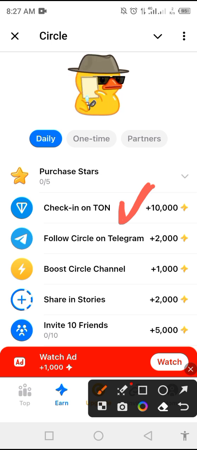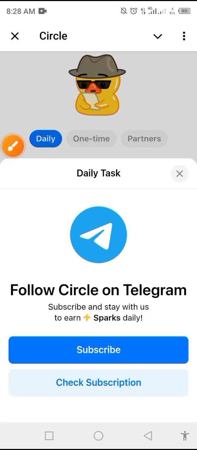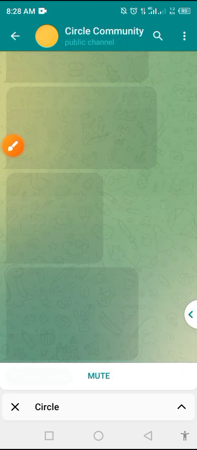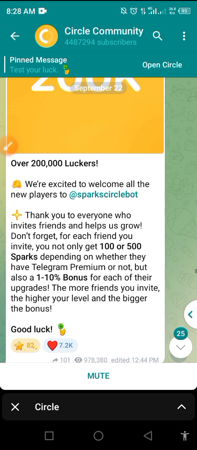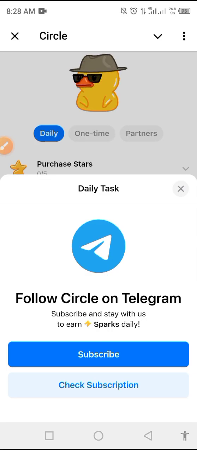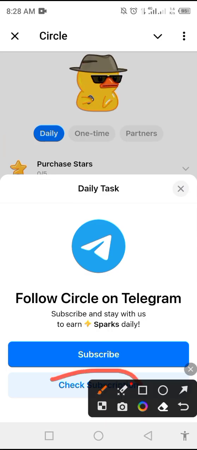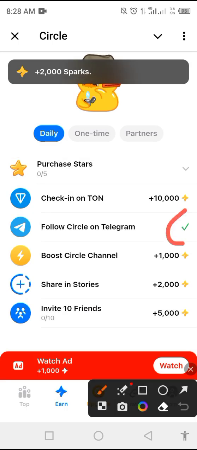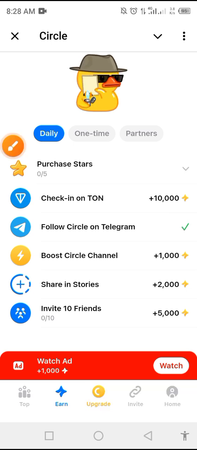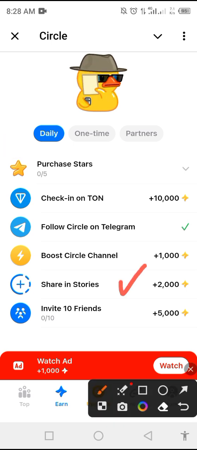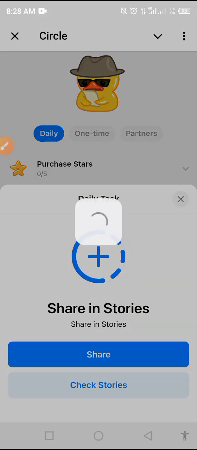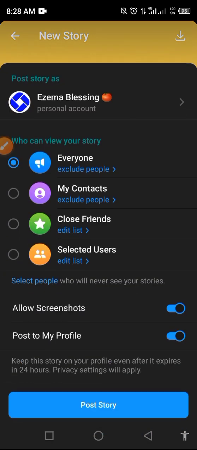So the second one is follow Circle on Telegram. If you click on it, you're going to follow them on Telegram. You click on subscribe. I've already followed them. So once you follow them, you come back to your Circle, you click on check subscription, and you'll be getting your 2000. As you can see, I've gotten my 2000 points. So you click on share in stories. At least all these ones are the ones that you can do for free. You click on share. You do this on a daily basis.